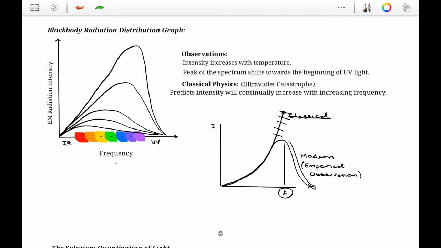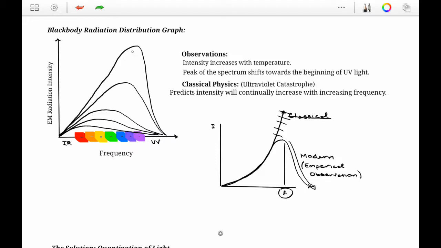We see that with an increase in frequency, we're getting an increase in electromagnetic radiation to a point. What was observed experimentally is that with an increase in temperature, we're having an increase in intensity of light up to a certain point.